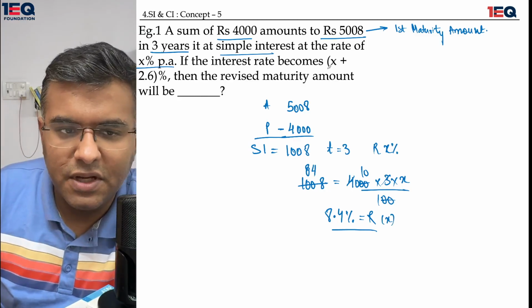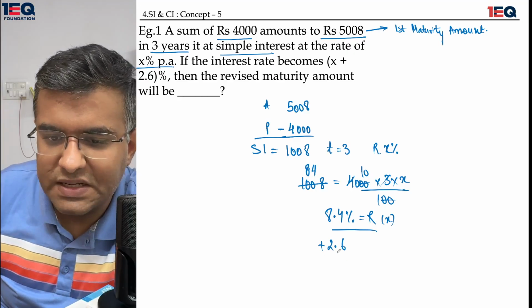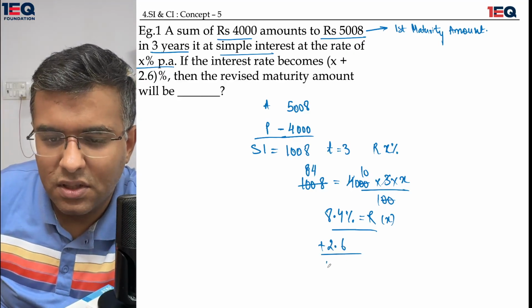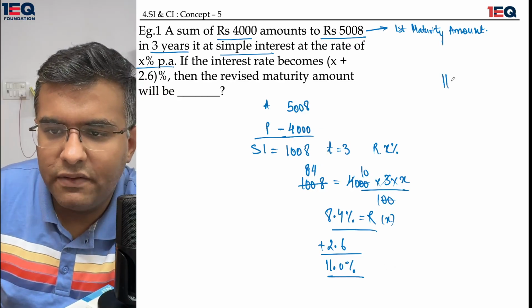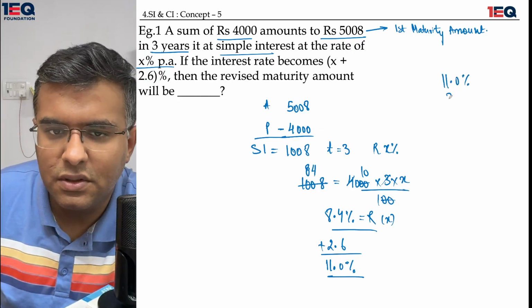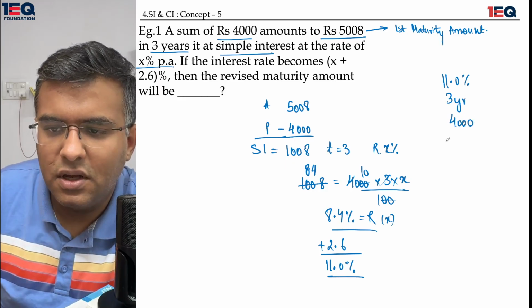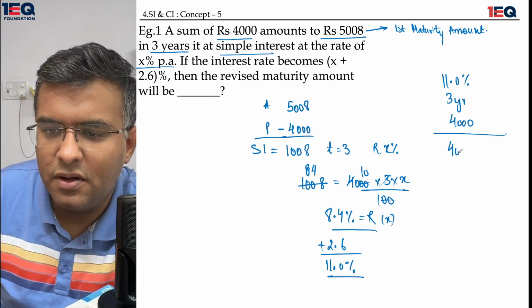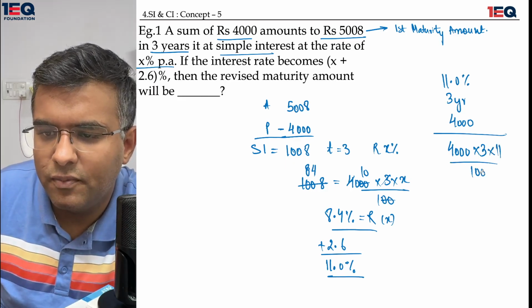If the rate of interest becomes X plus 2.6, that means a component of 2.6 is added to this. I get a rate of interest of 11.0%. So 11.0 is the new rate of interest. 3 years is the time and 4000 is the investment. I would apply the same formula: 4000 multiplied by 3 multiplied by 11 whole upon 100.